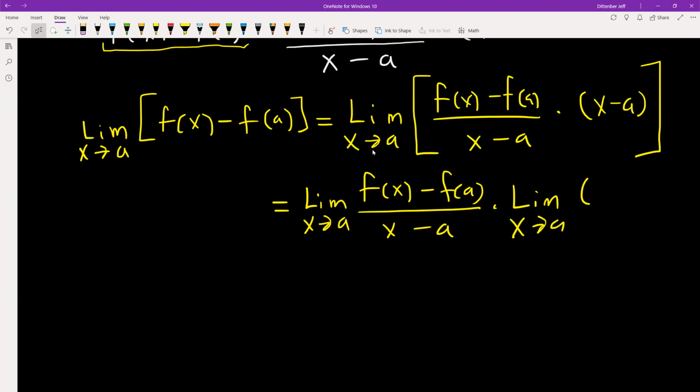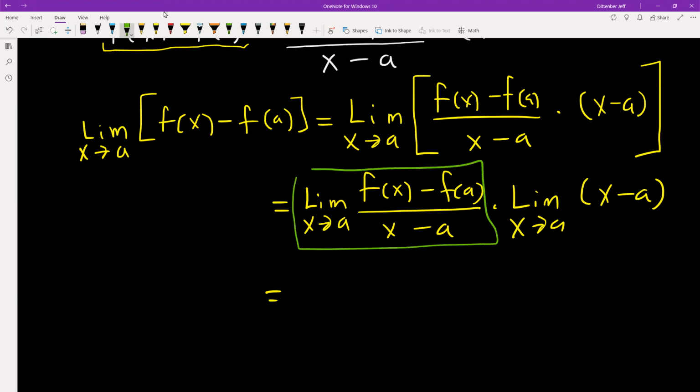And now I need to say something about how I can evaluate these two limits. The first thing you can notice here is that this expression is precisely f prime of a. And we know f prime of a exists because that was one of our assumptions. So I know that I've got f prime of a here.